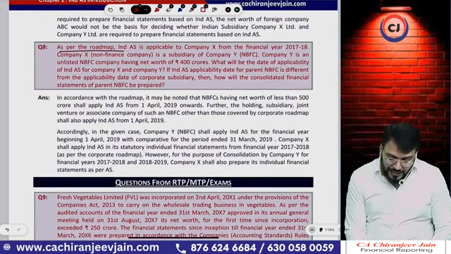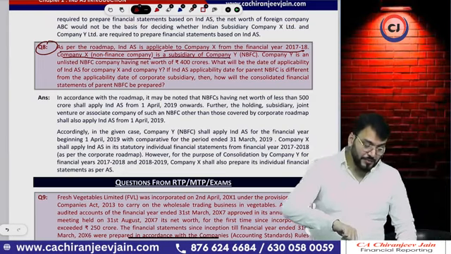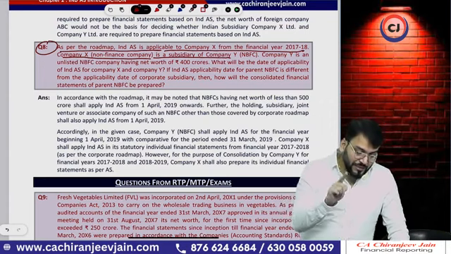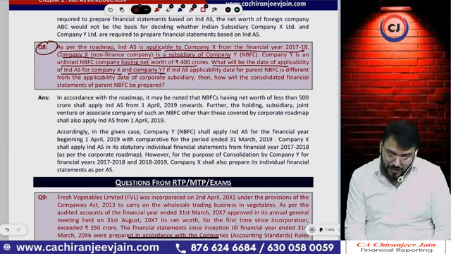As per the roadmap, Ind AS is applicable. Question number 8 we are doing: to company X from the financial year 17-18, means from 1st April 2017, phase 2. Company X, a non-finance company to whom Ind AS was applicable, is a subsidiary of company Y, an NBFC. Company Y is an unlisted NBFC having a net worth of 400 crore. What will be the date of applicability of Ind AS for company X and company Y?